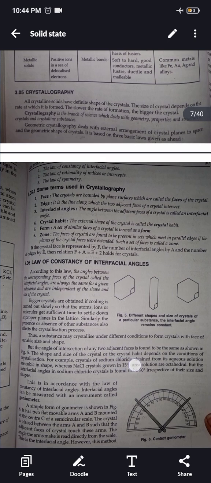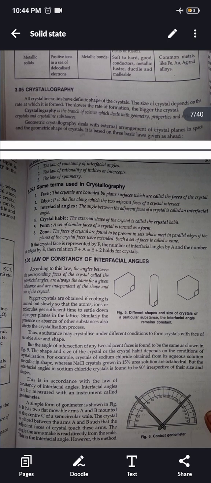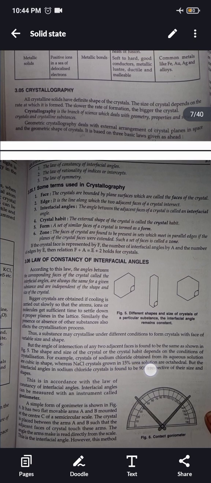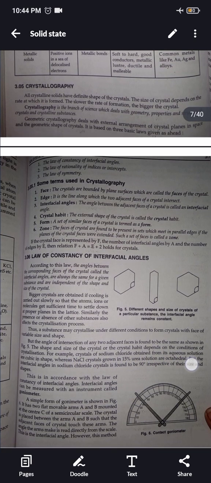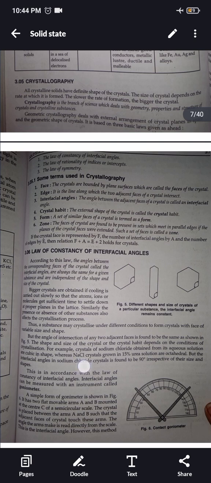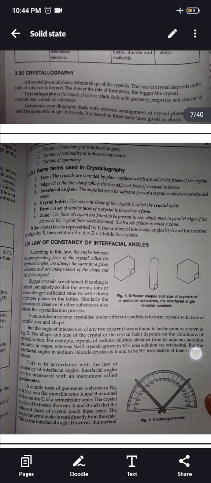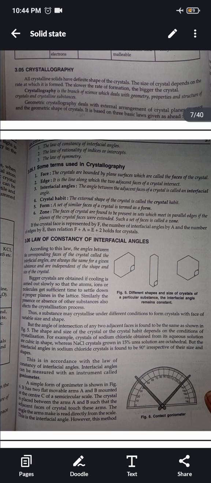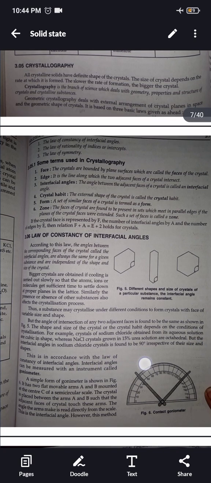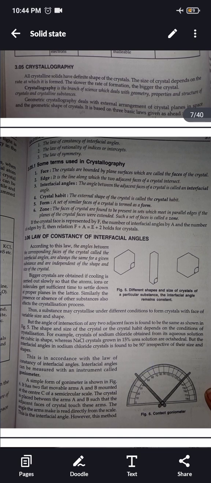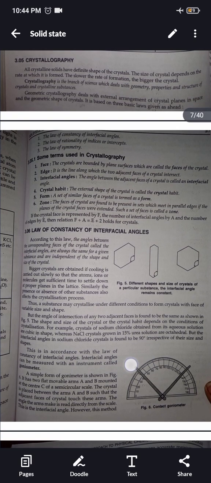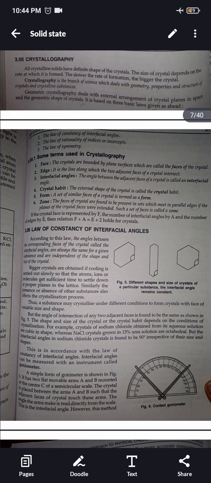For example, crystals of sodium chloride obtained from its aqueous solution are cubic in shape, whereas NaCl crystals grown in 50% urea solution are octahedral. But the interfacial angle in sodium chloride crystal is found to be 90° irrespective of their size and shape. So this is in accordance with the law of constancy of interfacial angles. Interfacial angles can be measured with an instrument called a goniometer.